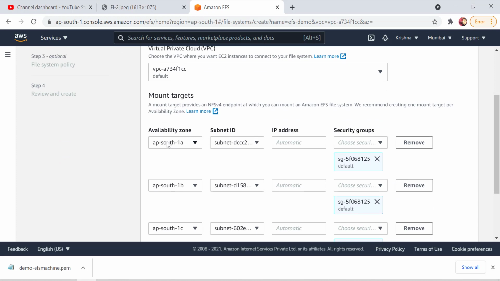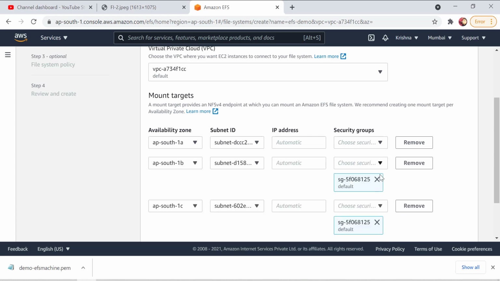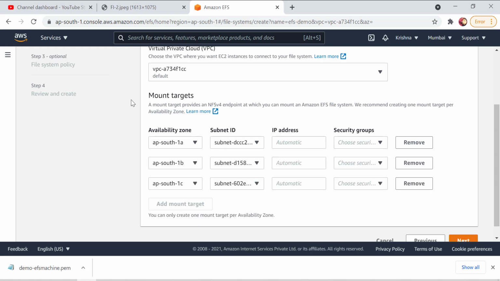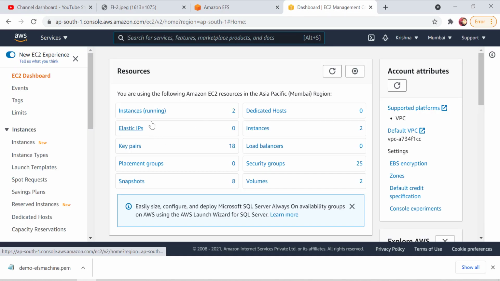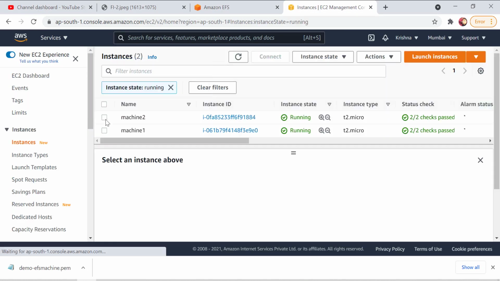Okay, so availability zone, here I need to select the security groups. Okay guys, it's best practice that you create a single security group, but since I have created two security groups, I need to go and check what security groups I have created for my two machines.